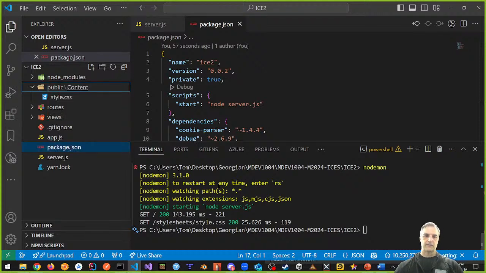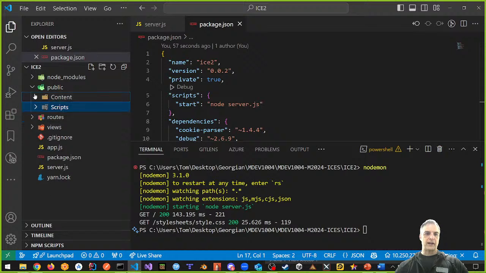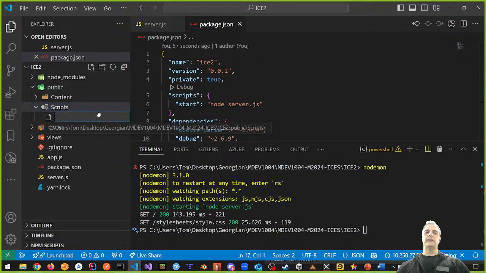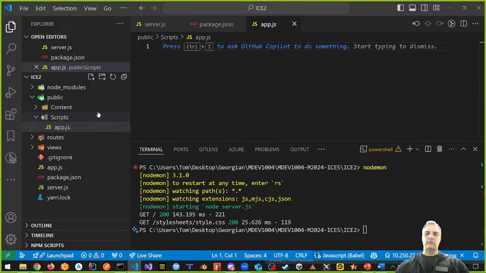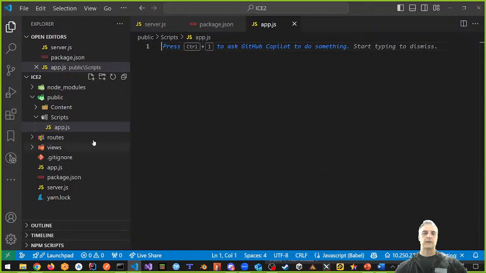There it is, content. I also want to add in my public folder a new folder called scripts with a capital S. Scripts, okay? So now I have two folders. I have content and I have scripts inside my public folder. All right? So content and scripts. In scripts, I want you to add a new file. We're going to call this app.js for now. App.js. And this is where my client-side JavaScript is going to go, okay, for now. So this is content and scripts.